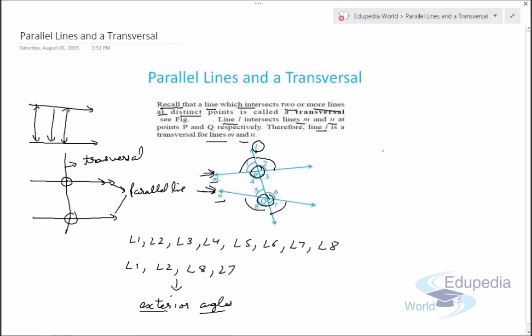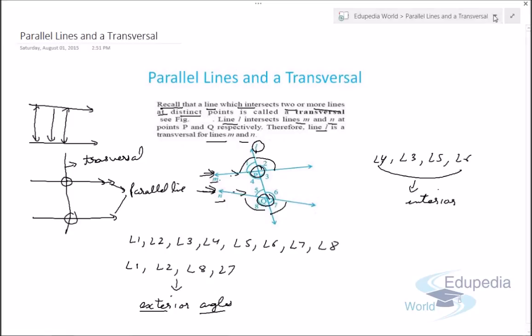Similarly, if you see angle 4, angle 3, angle 5, angle 6, these are interior angles. Why are these interior angles? Because they lie inside the lines M and N. So this is the concept of exterior angles and interior angles.